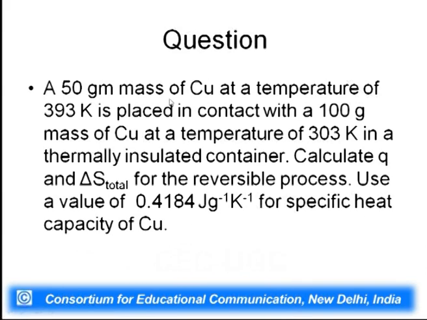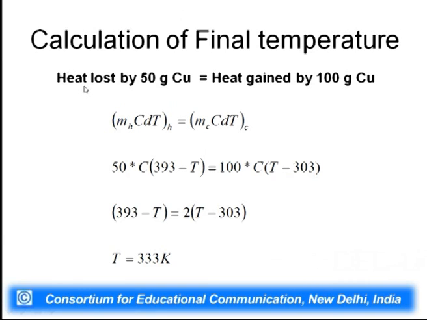Now, you see there are two blocks of copper, one with a mass of 50 gram at high temperature, another with a mass of 100 gram at low temperature. So, suppose they are brought in contact, then what will happen? Heat will flow from this block to the 100 gram block, and the heat lost by the 50 gram copper will be equal to the heat gained by the 100 gram copper. And what does that mean? That m_H C dT for the hot block is equal to m_C C dT of the cold block.